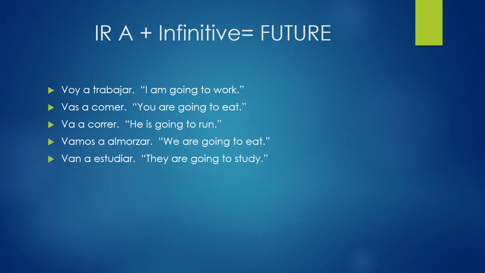Voy a trabajar. I am going to work. Vas a comer. You are going to eat. Va a correr. He is going to run. Vamos a almorzar. We are going to eat. Van a estudiar. They are going to study. It's pretty simple because the second verb you're using is going to stay in its infinitive form. So all you need to worry about is conjugating the verb ir.